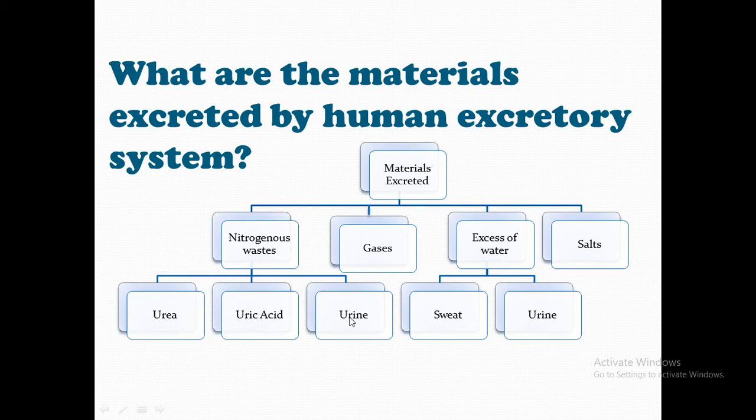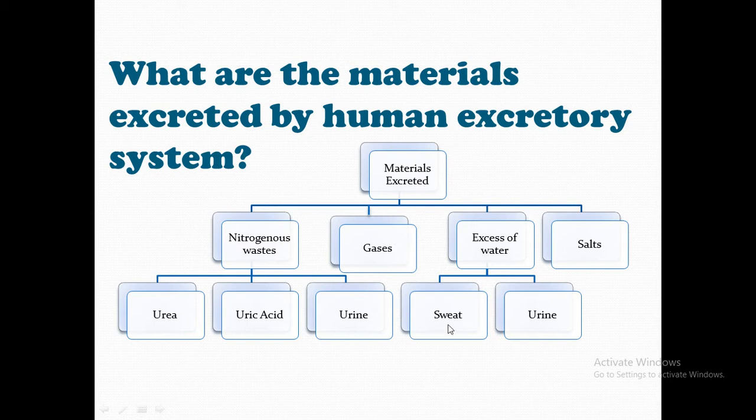You must have seen many people after 40 often go for urine examination to check their uric acid profile and the content of urea, or the color and texture of the urine, whether it contains some kind of sugar or any other undigested nutrients or not. They check water and glucose level in the urine. If there is any matter of concern, they go to the doctors, right? So urine examination is one of the most important examinations to check whether the body is suffering from any disorder or not. Apart from this, the gases are also expelled out.